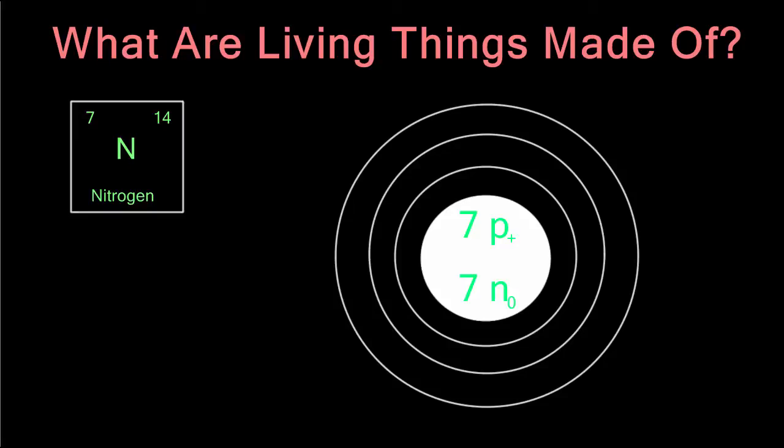Now to draw the electrons. In a neutral atom, the number of electrons is equal to the number of protons. In this case, 7. So we need to draw a total of 7 electrons in the orbitals surrounding this nucleus. The first orbital can hold 2 electrons, so we can draw our 2 electrons there. We need a total of 7 electrons to make this atom neutral, so we need to draw 5 more. All 5 of those electrons can fit in that second orbital. This completes the model for nitrogen.